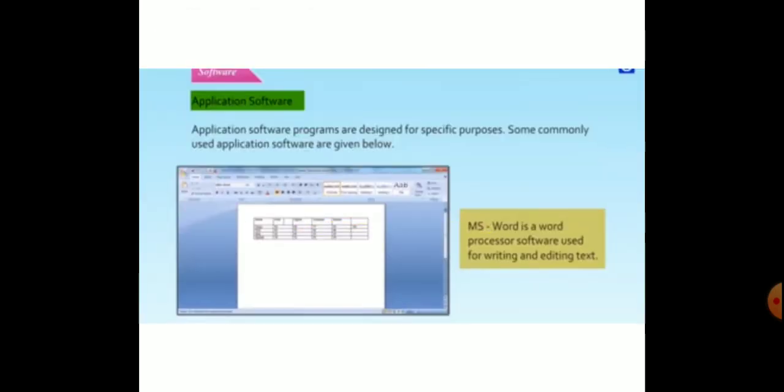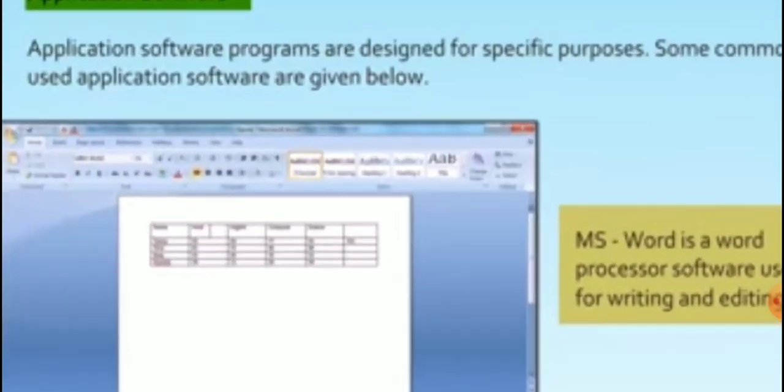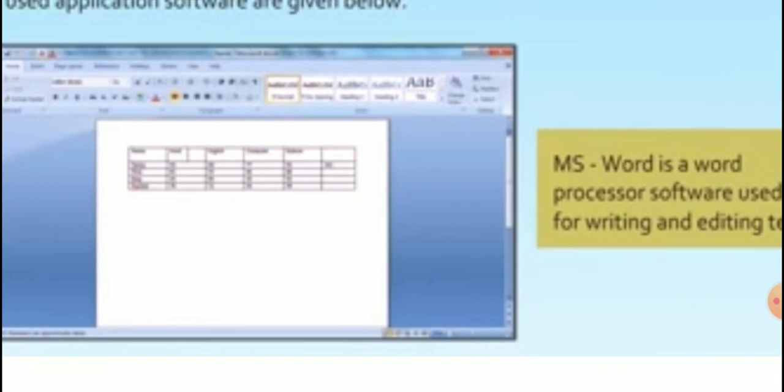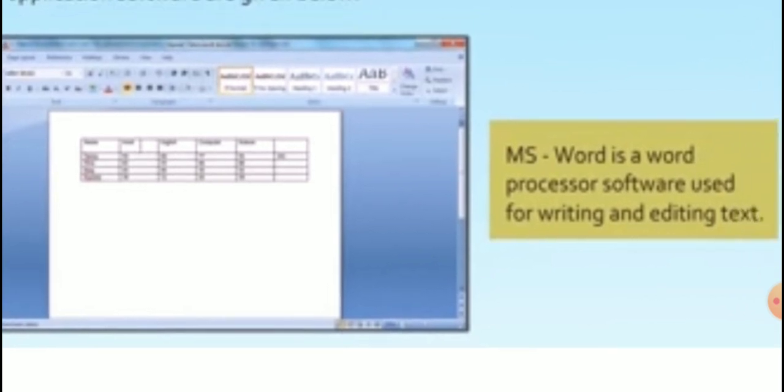Next, see here, this window is MS Word. Okay, this is the MS Word screen. Word is a word processor. MS Word is word processor software used for writing and editing text. It allows us to write as well as edit the text.